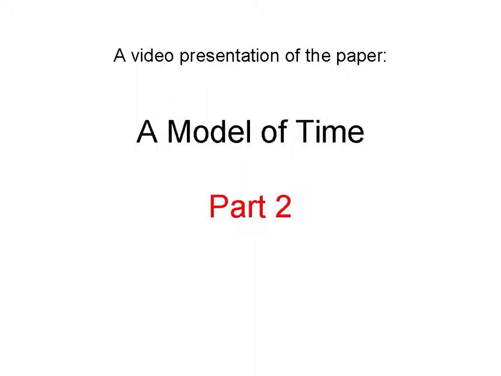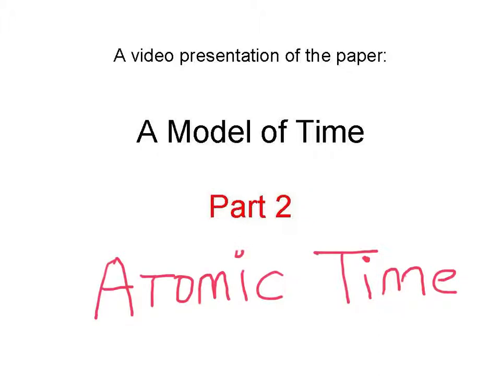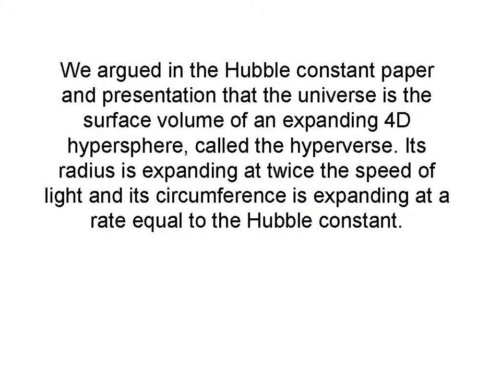This is a video presentation of a model of time, part 2. The focus will be on atomic time. We argued in the Hubble constant paper and presentation that the universe is a surface volume of an expanding 4D hypersphere called the hyperverse. Its radius is expanding at twice the speed of light, and its circumference is expanding at a rate equal to the Hubble constant.